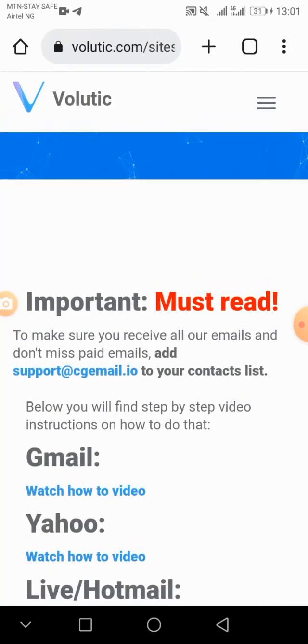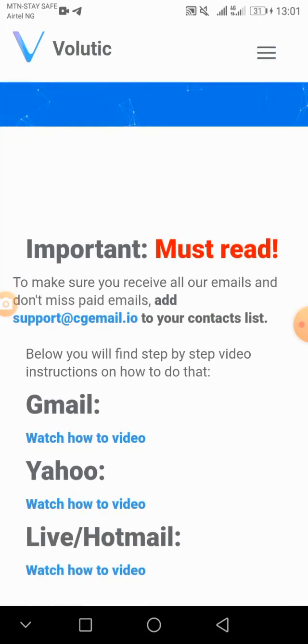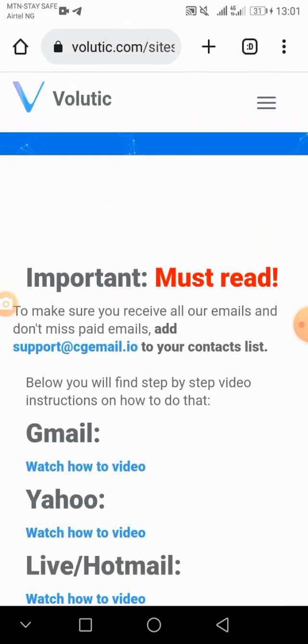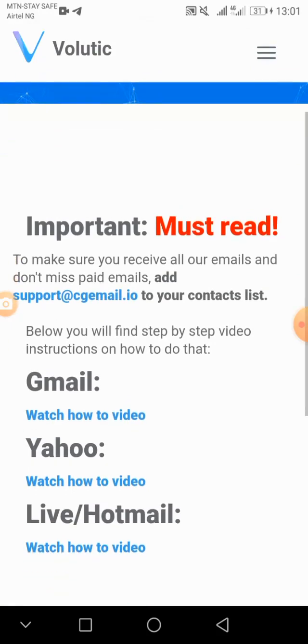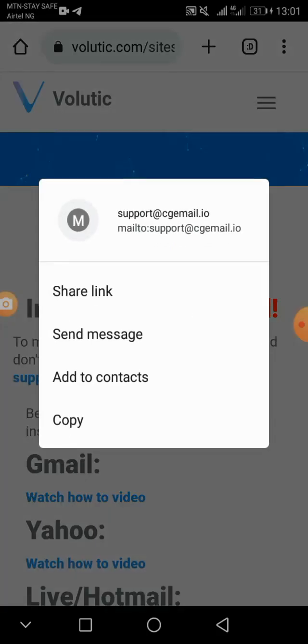Yeah, this is the site. To make sure you receive all our mails and don't miss paid emails, add this mail to your contact list. If you don't understand what I did, you can also check some videos here on how to save your contact. It's very easy. Just copy this contact you are seeing here. There are other ways to do it, but we're not doing that, just to make everything easy for every one of us.